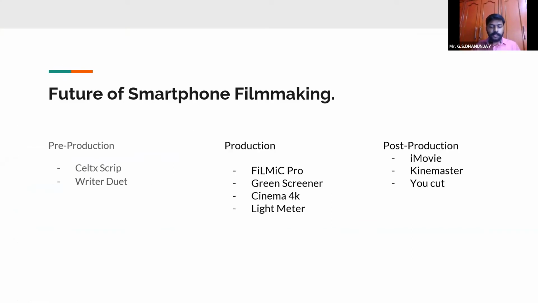To just give you a very brief idea, there is Celtx script, developed by Celtx, and you can very well write your screenplays on your smartphones. There is an application called Writer Duet in which you can do your pre-production work. There are a lot of storyboarding softwares which you can use and just keep storyboarding or keep writing script and then fall asleep on the bed.